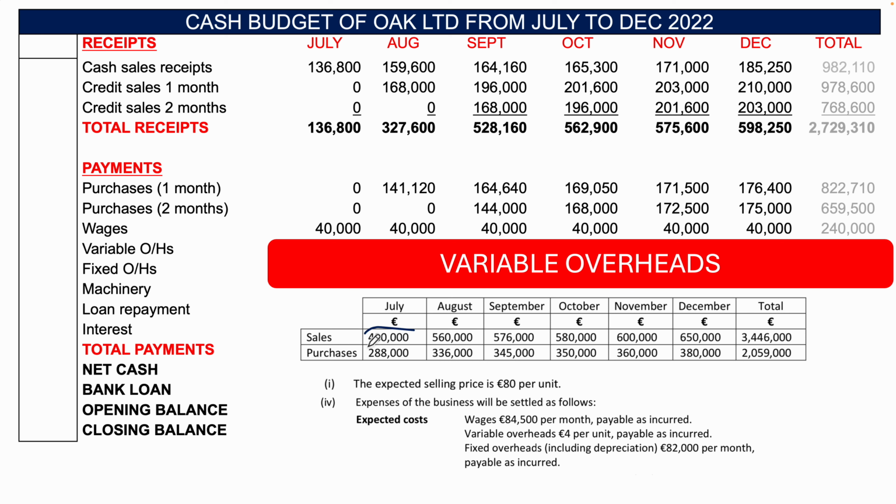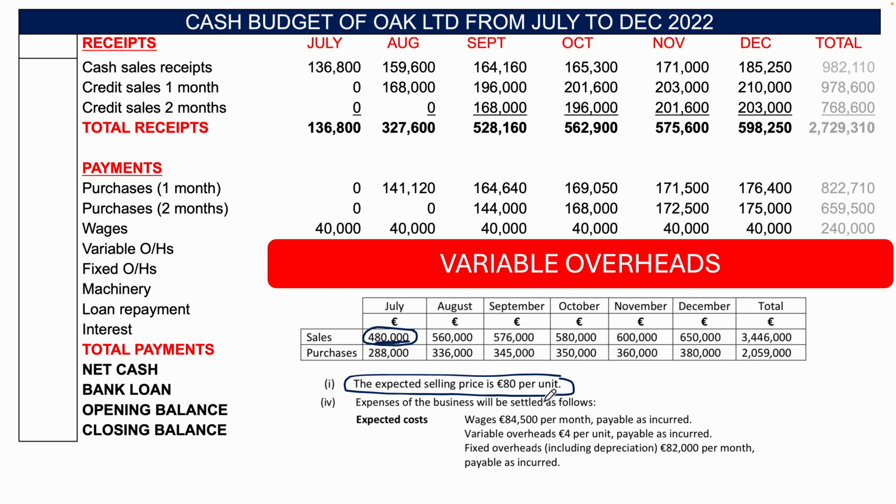If you look here, you've got 480,000 sales, and it's telling us in part 1, expected selling price is €80 per unit. So 480,000 divided by €80 per unit, you have 6,000 units in July.